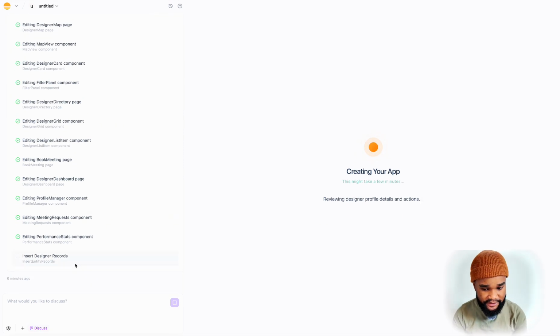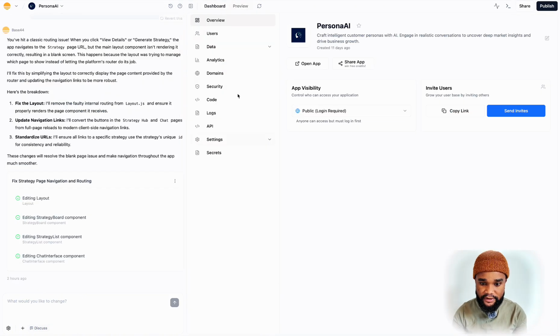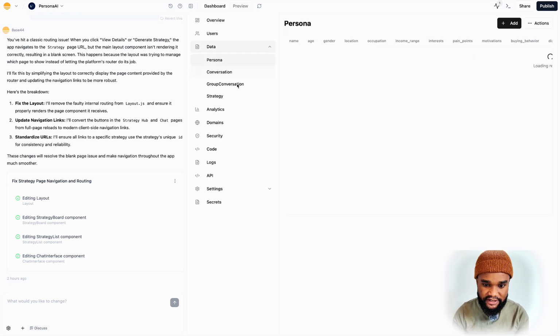Insert designer records. Yeah, it's creating a whole lot of stuff. And then once we've created the front end of it, we're going to activate the back end where we can actually start creating other data. Again, let's go into this one here so I can show you my dashboard. So you have your users, you have data, all the stuff here.